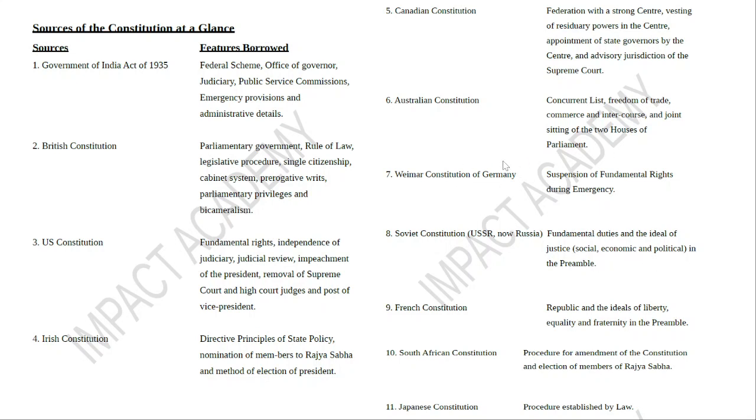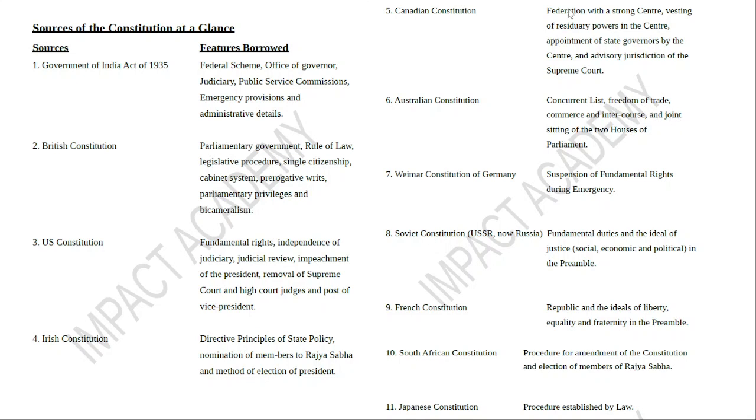Okay. So Germany, so Adolf Hitler, no rights, nothing. So remember like that. Okay. Germany, suspension of fundamental rights during emergency. Australia, the concurrent list, trade. Australia is all about business, right? We have a lot of business contacts. So Australia is all about concurrent list, freedom of trade, commerce, intercourse, joint sitting of two houses of parliament. Okay, this is also Australia.